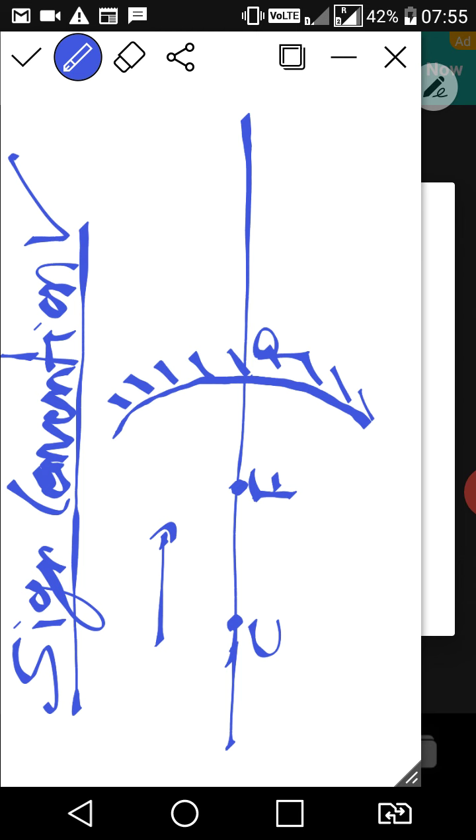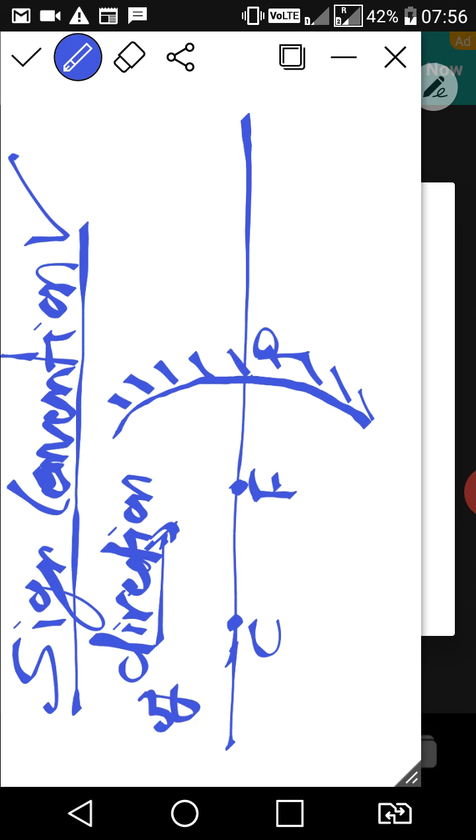So this is the direction of incident ray, right class?